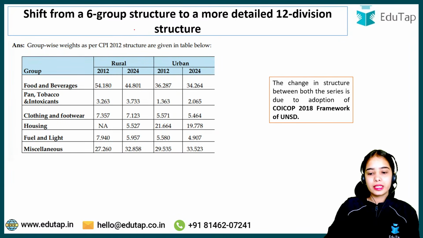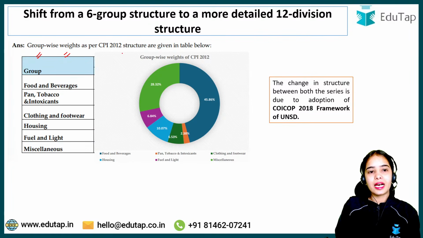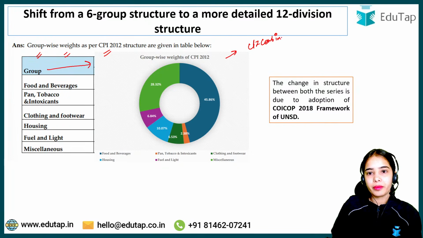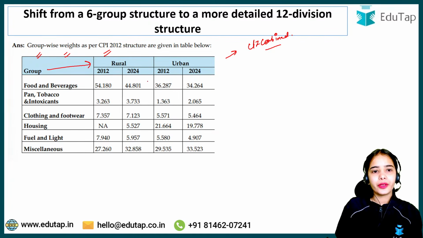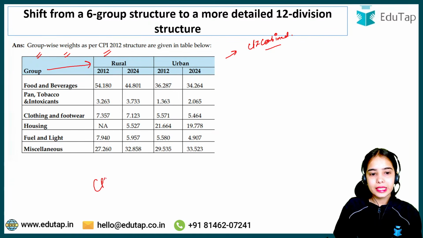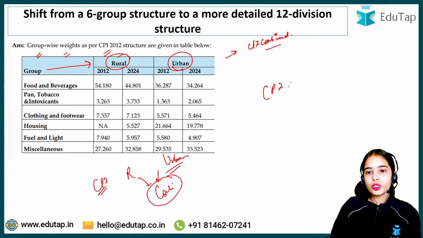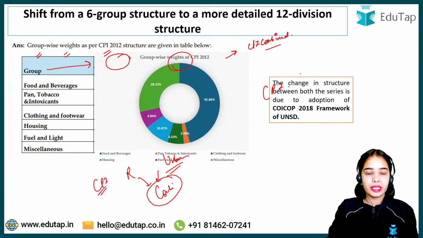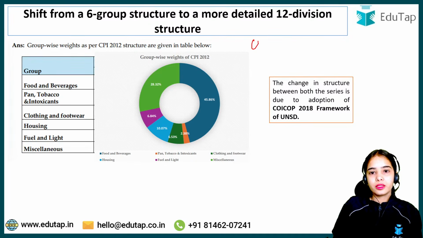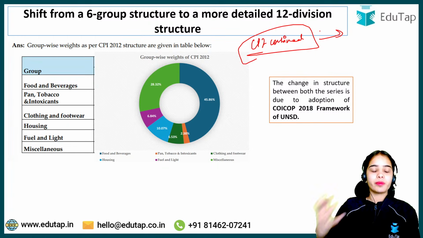Coming to the next point, that is your group wise weights as per CPI 2012. These are the group wise weights, for the CPI combined. Now here you can see that the consumer price index is released for the rural, it is released for the urban, and the CPI is also released for the combined, that is rural and urban combined. So we focus on CPI combined, because CPI combined is for the whole of the country, rural areas plus the urban areas.